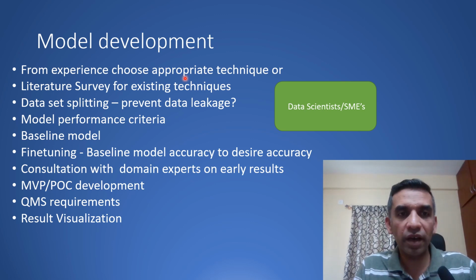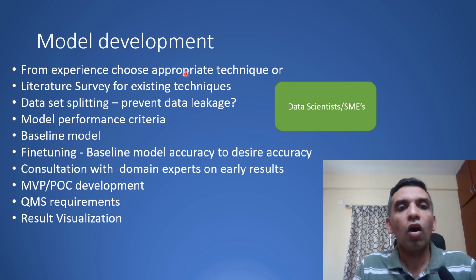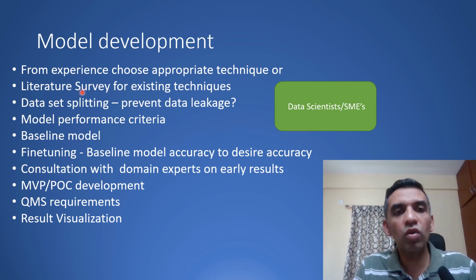Now, how do you choose this appropriate technique? It either comes via experience of solving similar problems in the past, right? Or in certain cases, you would still do a literature survey for existing techniques. So you will see that, okay, in this kind of problem, what kind of solutions have people developed? Are there open source packages for these solutions? Are there already existing packages which can solve some of these problems?